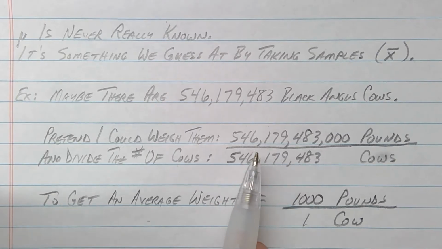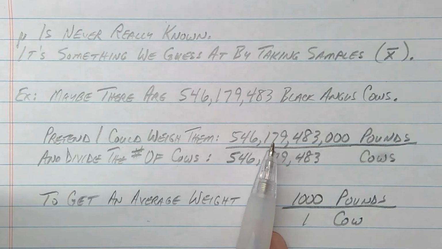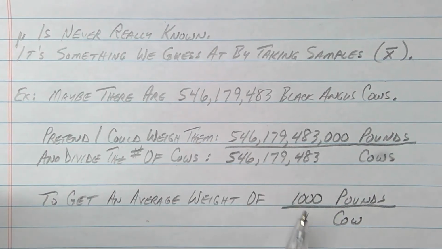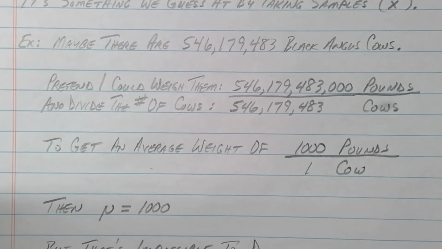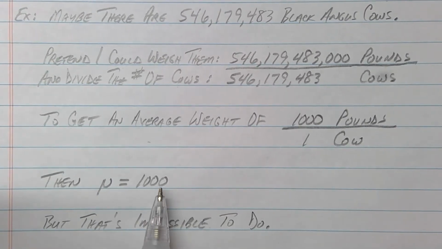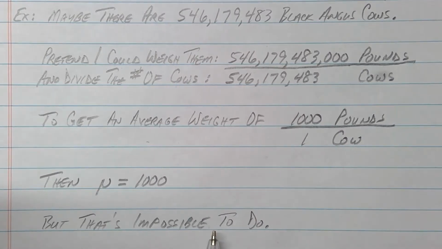Well, if I could actually get an instantaneous weight of 546 million cows and divide it and average it, if that was even possible, then that would be mu. That number is out there. It's just impossible for your average human to calculate.